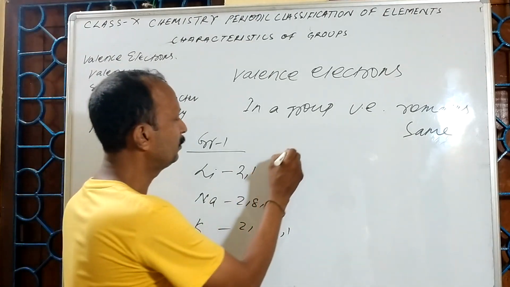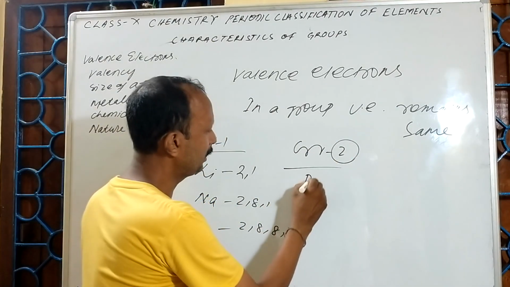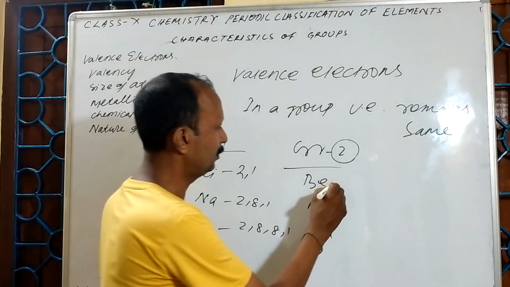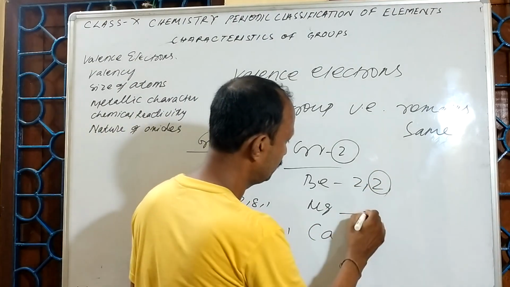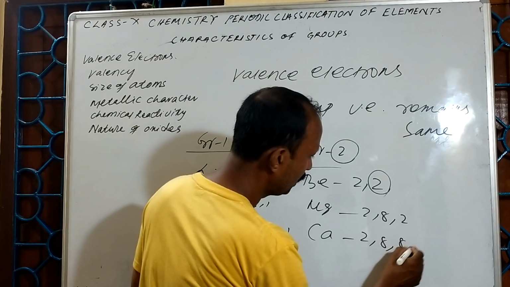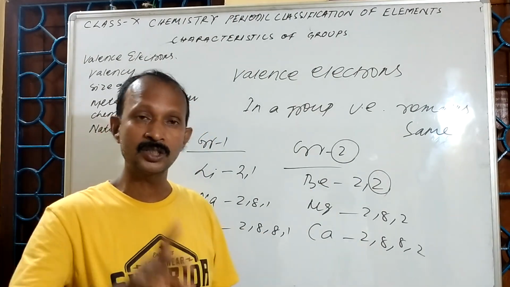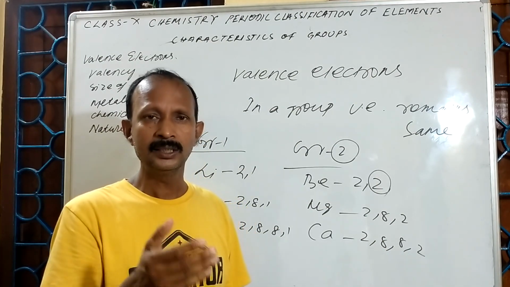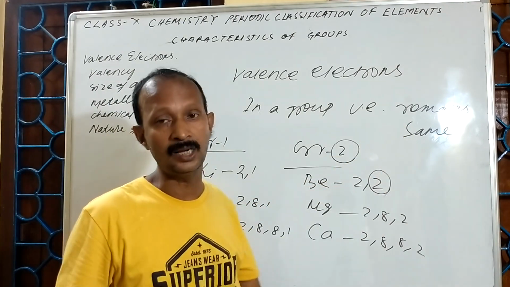For example, if you take the group 2 elements, beryllium, magnesium, calcium: beryllium contains 2 electrons in the outermost orbit, magnesium also 2 electrons, calcium also 2 electrons in the outermost orbit. Those present in the second group all contain 2 electrons in their outermost orbit. That means all valence electrons are the same.